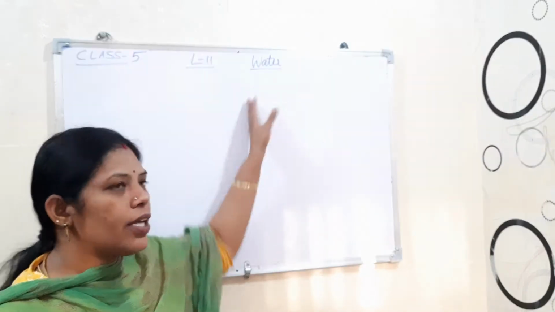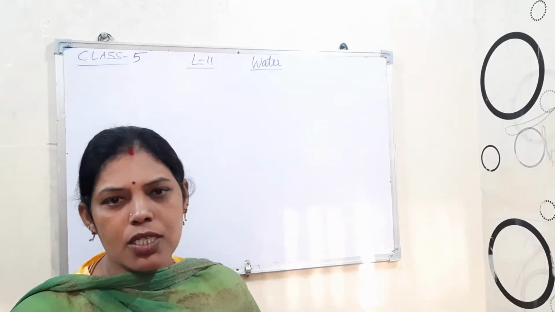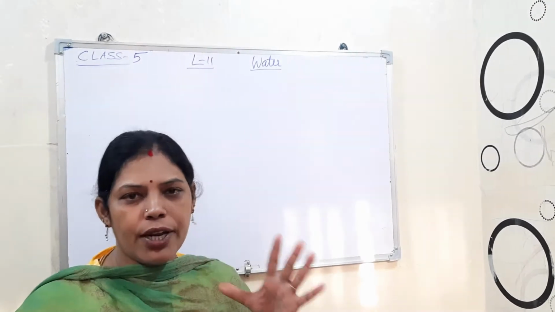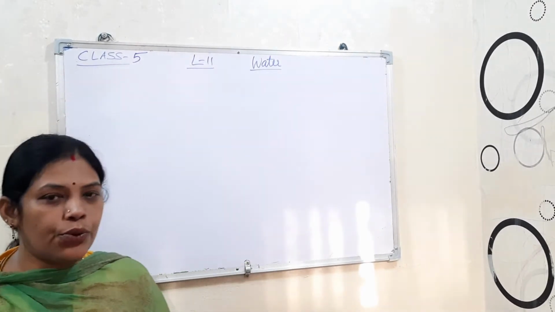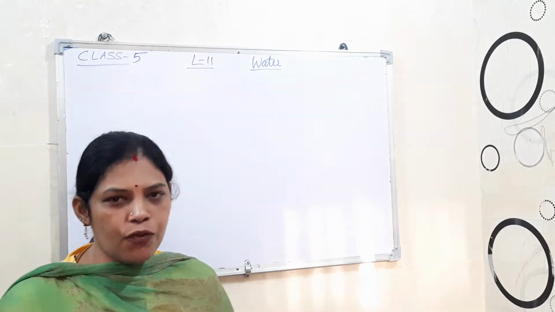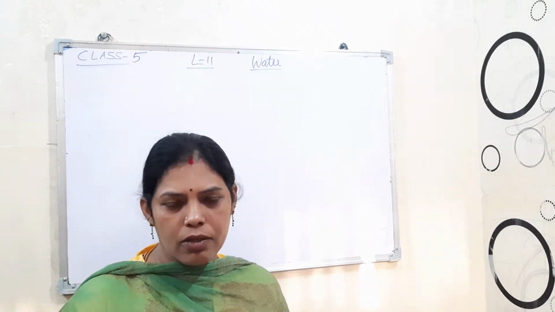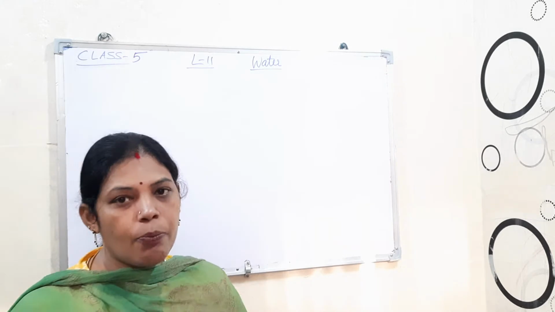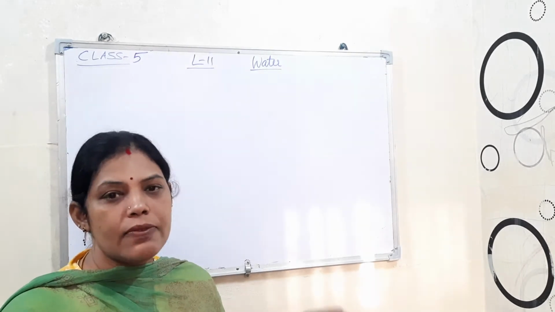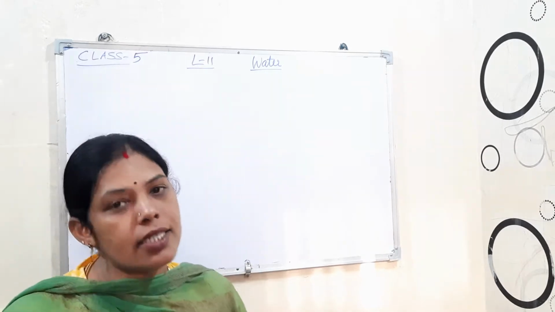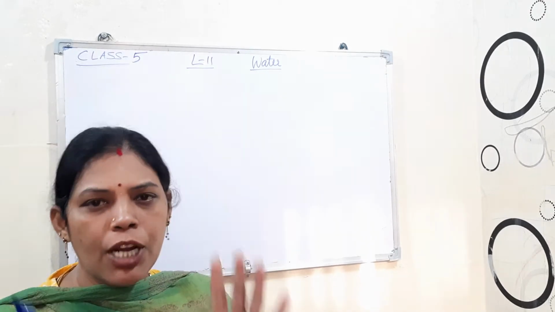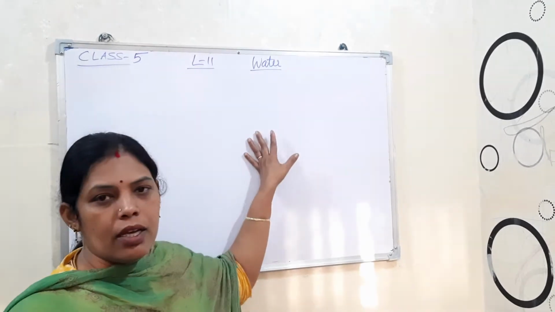Okay. So water, we know a number of uses are there. Water is used for drinking, for bathing, for washing the clothes, washing the utensils, mopping the floor, washing the vehicles, and then for watering the plants, as well as for making electricity. So this means a number of uses are there for water.